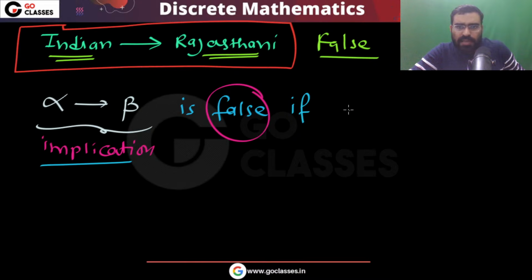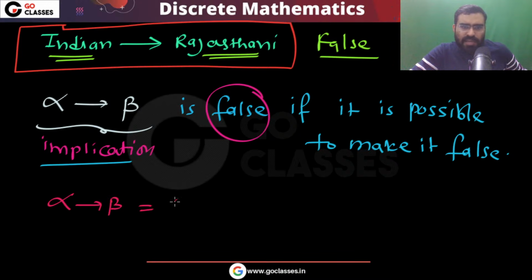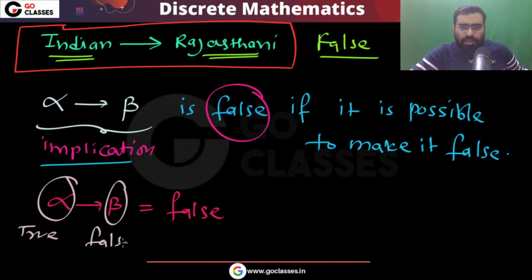To make it false, it should happen that alpha is true and, simultaneously, beta is false.